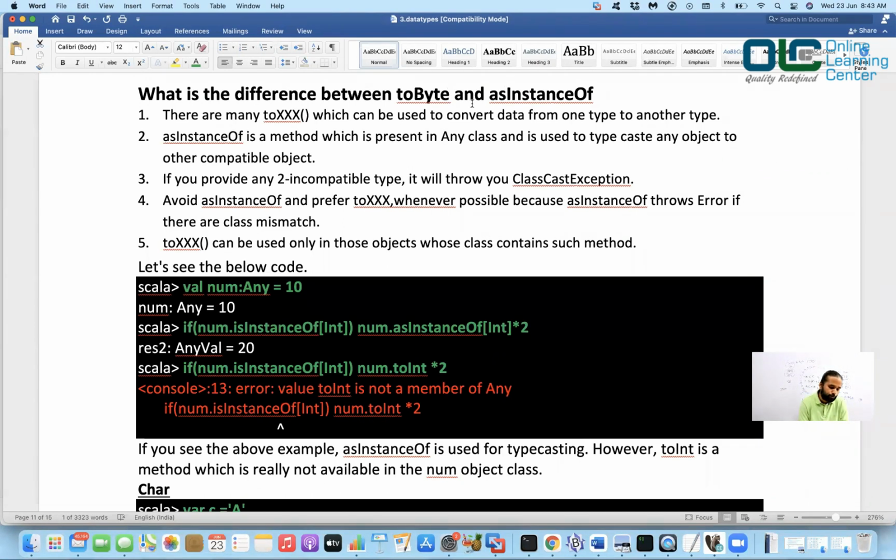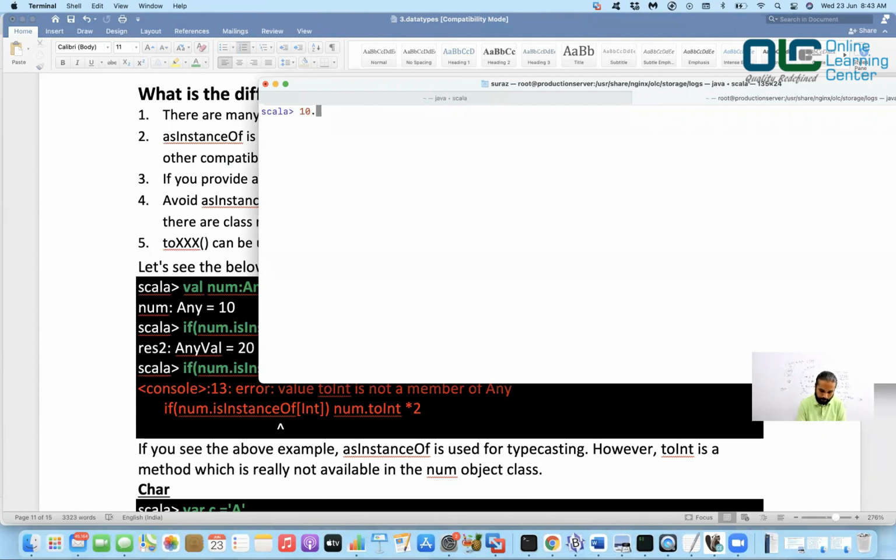Now let's talk about one concept: the difference between toByte and asInstanceOf, right? This is very important for us to understand: when should you use the to methods and when should you use the asInstanceOf method? There are many toXXX methods which can be used to convert data from one type to another. For example, just go to your REPL and say 10 dot, write to and then hit tab. It will tell you which toXXX methods are available to convert that into something, for example integer, float, double, hex string, long, short, or octal strings and so on.